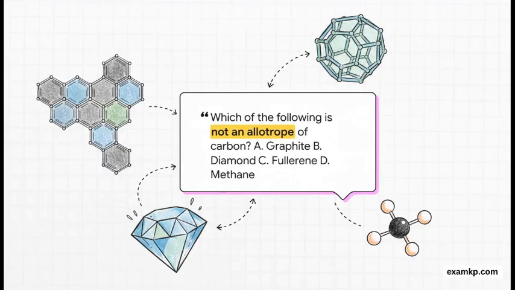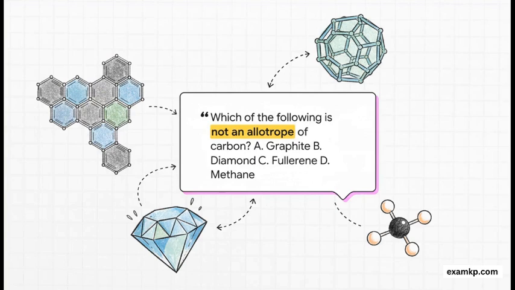First one up is from WAEC 2018. Which of the following is not an allotrope of carbon? Okay, let's think. What's an allotrope again? It's different forms of the same element. Graphite is pure carbon, diamond is pure carbon, fullerene is pure carbon. But methane, what's its formula? CH4. Ah, it's a compound of carbon and hydrogen. So the correct answer is D, methane. Easy marks if you know that definition.